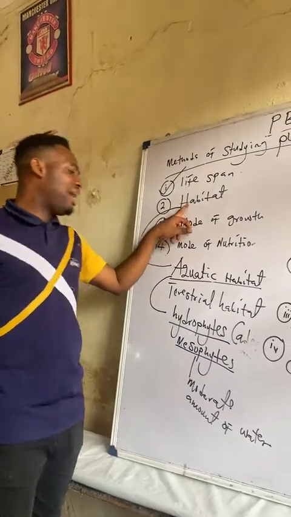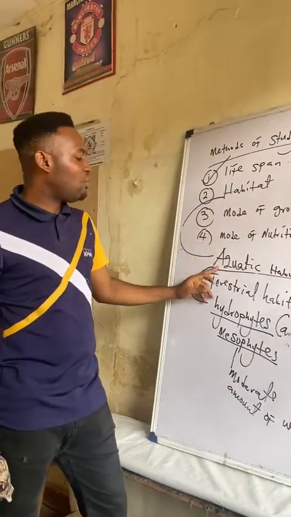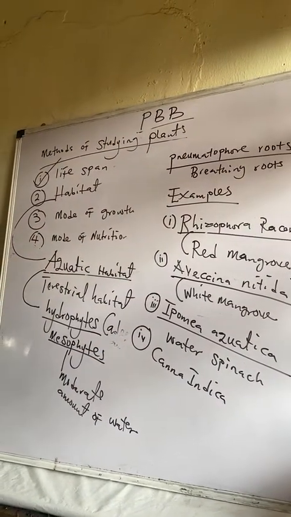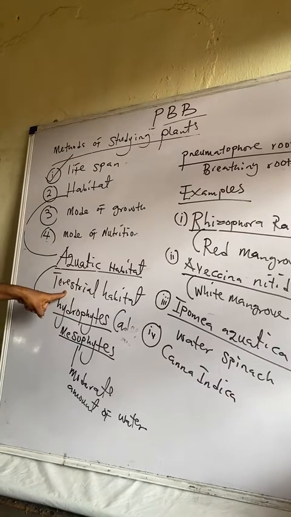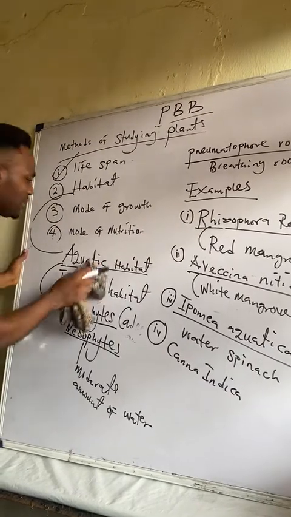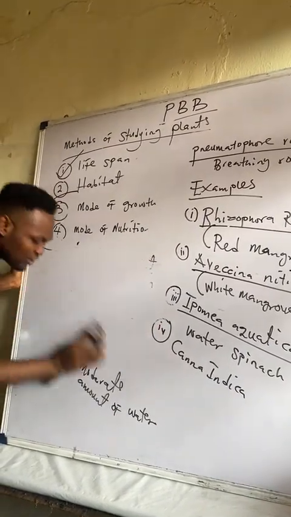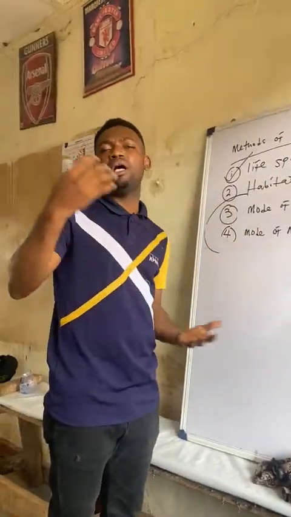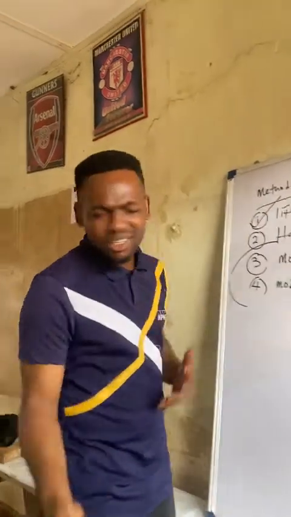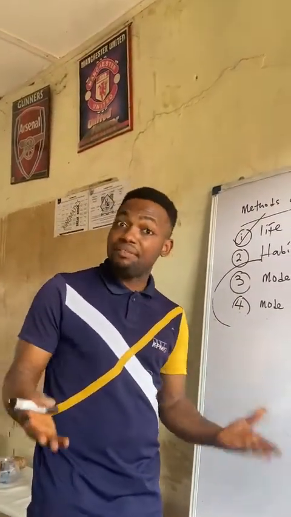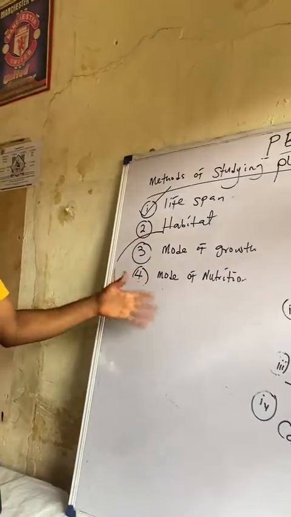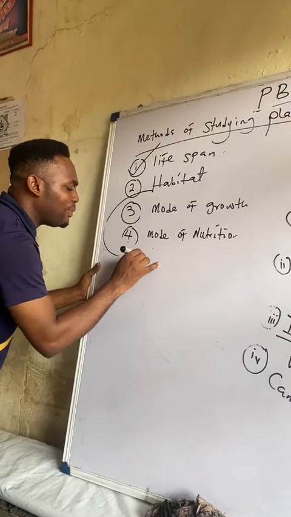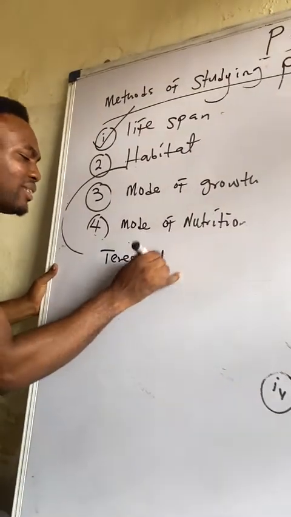Up next, under the same habitat, remember I said that the ones that are important to us are the aquatic, which I have discussed, with examples of aquatic plants here. Another one that is important to us is the terrestrial habitat. What are terrestrial plants? What type of plants live and survive on land? Of course, all the plants you come across and see every day are land plants. So they are terrestrial plants.